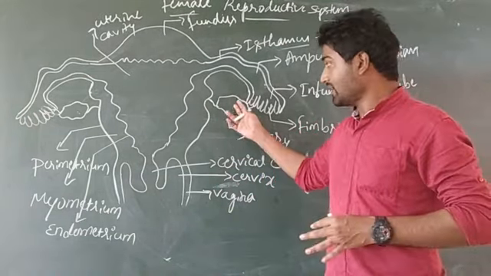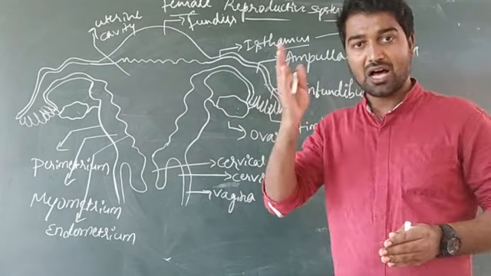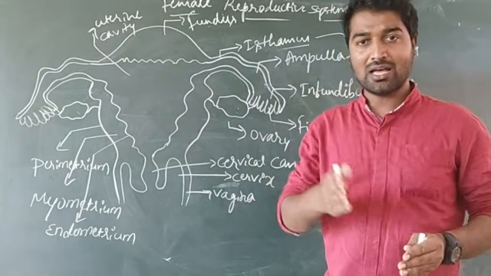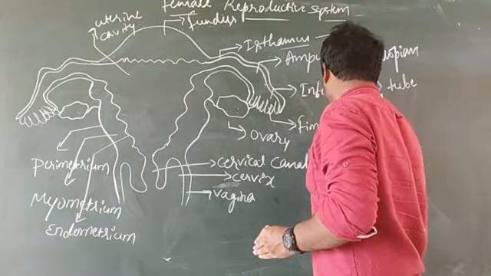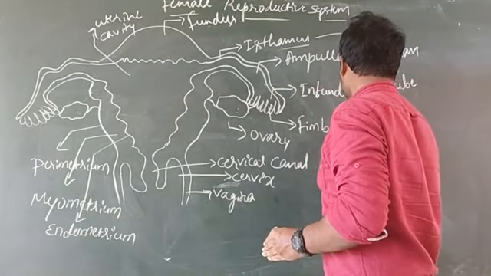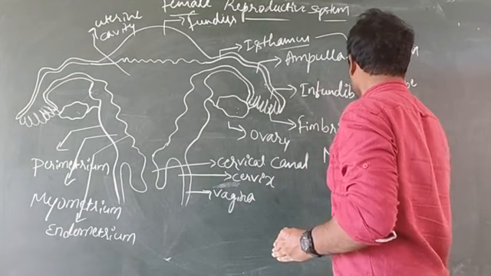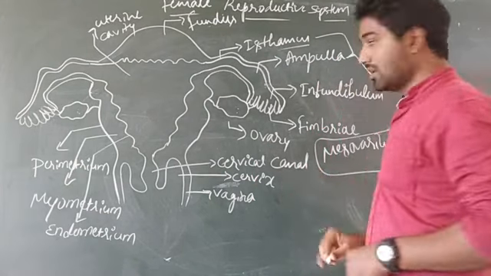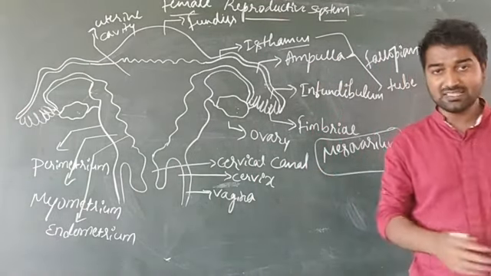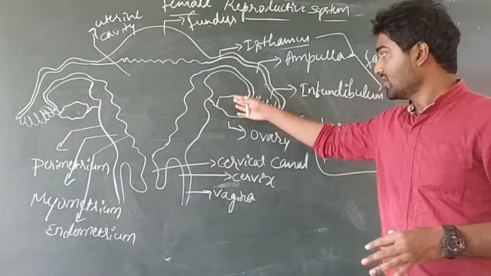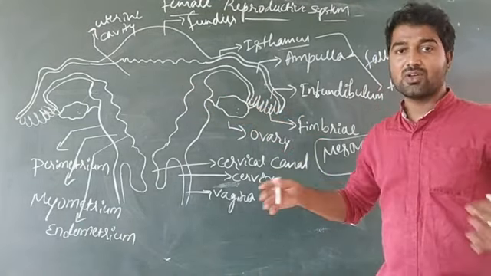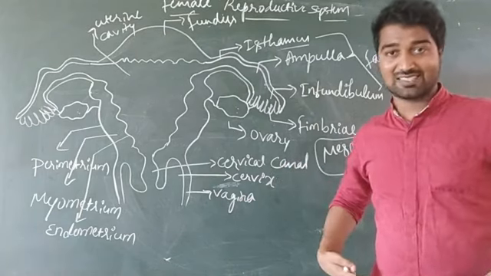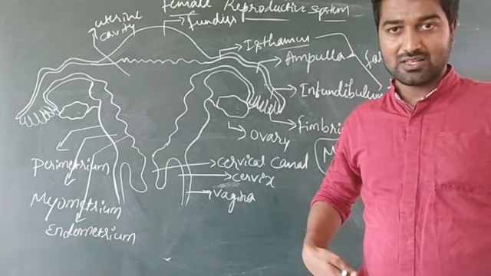That mesentery is also known as a depression or wall. That mesentery is known as mesovarium. Mesovarium is a mesentery which connects the ovaries to the abdominal wall of the female in the pelvis region.